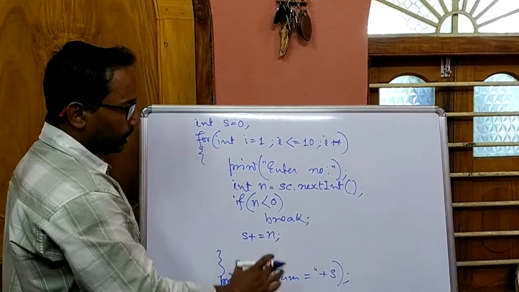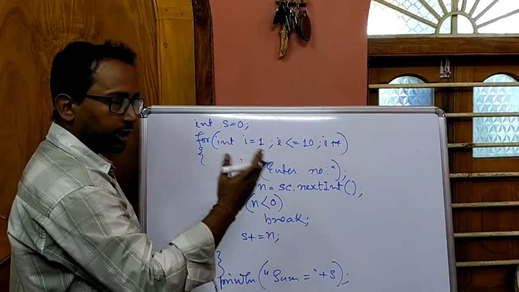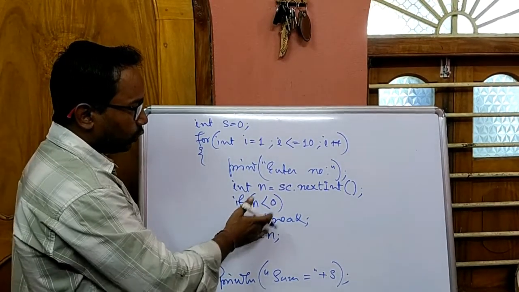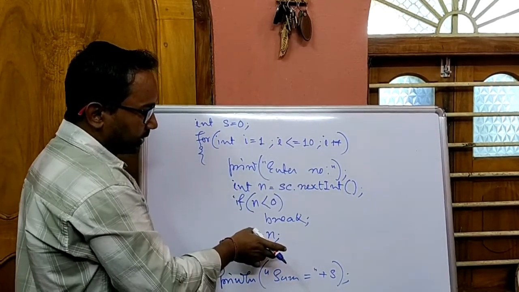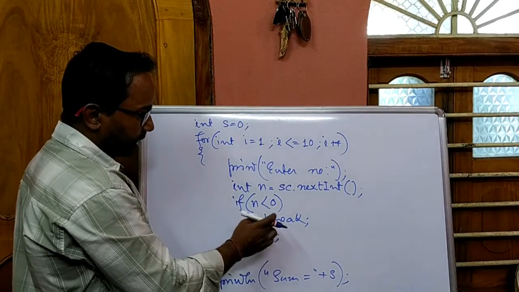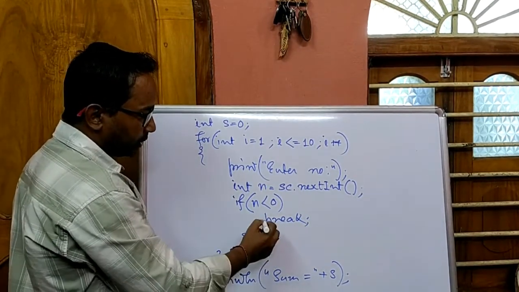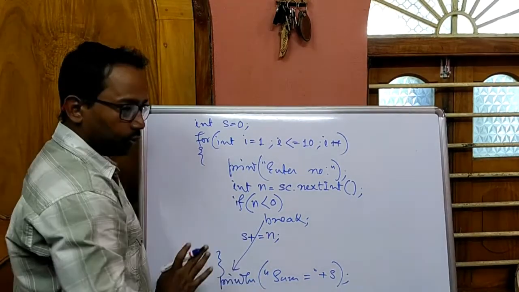Clear? So this way we can use this break statement in any loop, for loop, while loop, or do while loop. Everywhere the break statement will terminate the execution of the loop bypassing the normal loop conditional test, and it skips all the lines after it. That means the statements after this break statement inside the loop will not execute and loop will terminate. That means control will come after the loop to execute the statements if any after the loop.